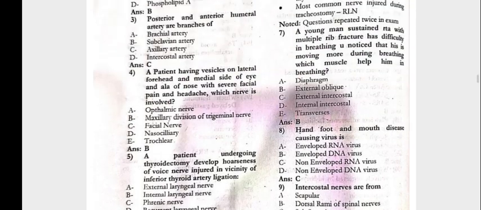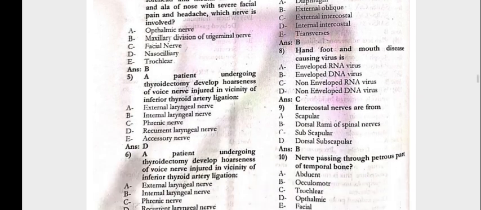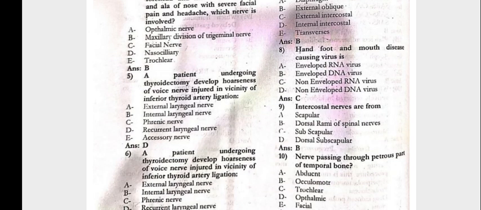Question number 6 is the same. Question number 7, a young man sustained an injury with multiple rib fractures and has difficulty in breathing. You notice that his chest is moving paradoxically in breathing. Which muscle helps in the breathing? That is external oblique. Question number 8, hand, foot and mouth disease causing virus is a non-enveloped RNA virus.